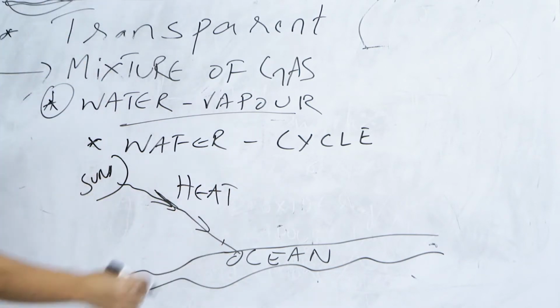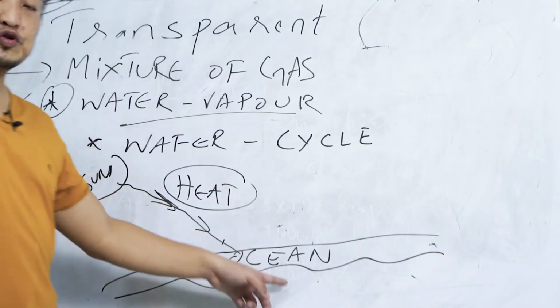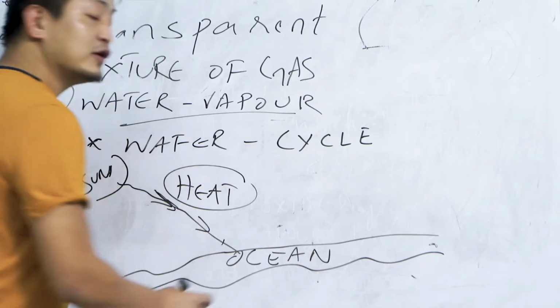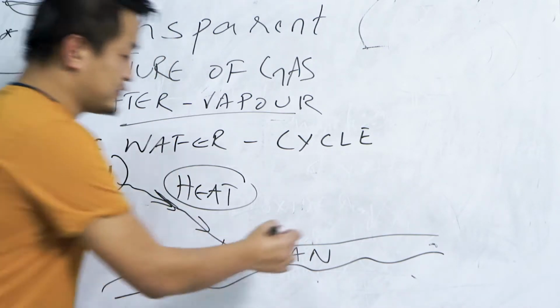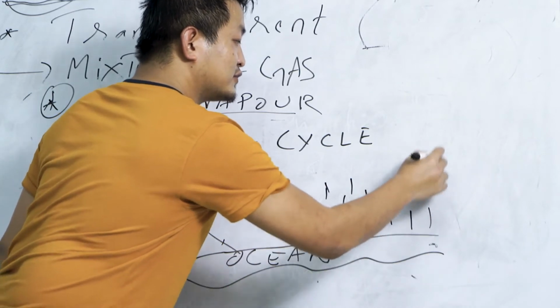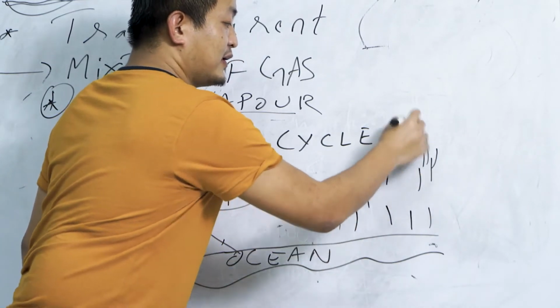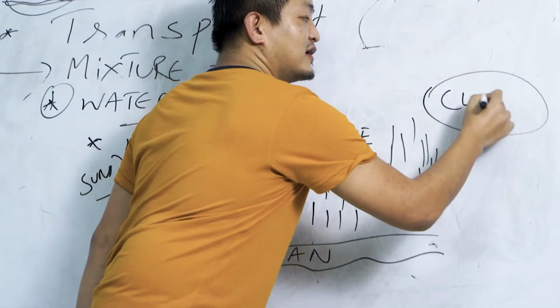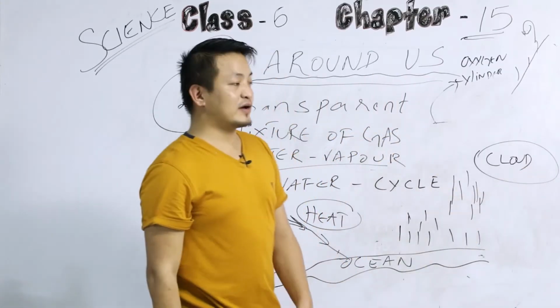The sun is radiating this heat onto the ocean. So what will happen? This ocean water will evaporate, right? So it goes up, and then it will condense to form a cloud. Clear? It will condense to form a cloud.